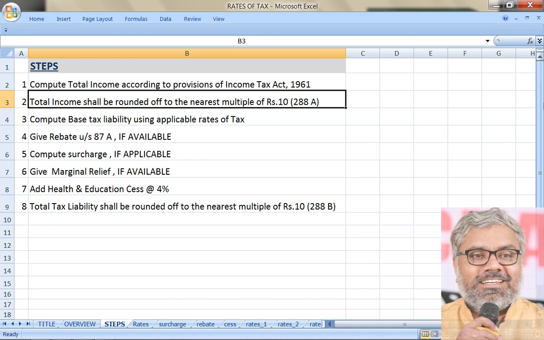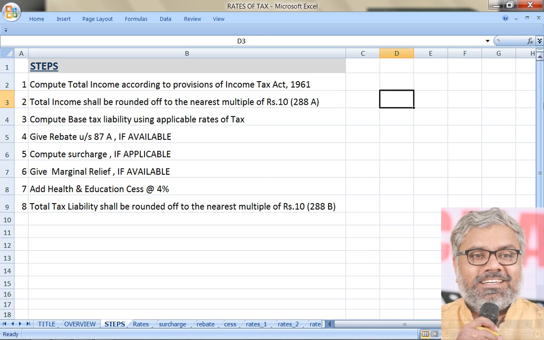Imagine if that income is the same 5 lakhs whatever 538, then instead of 530 we have to round it to 540. Then a question comes, what if it is 535? If that is the case, then it should be rounded up. So be very clear: when the last digit in the total income is between 1 to 4, it should be rounded down.